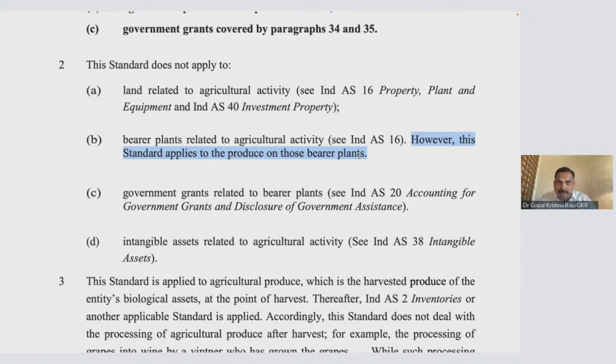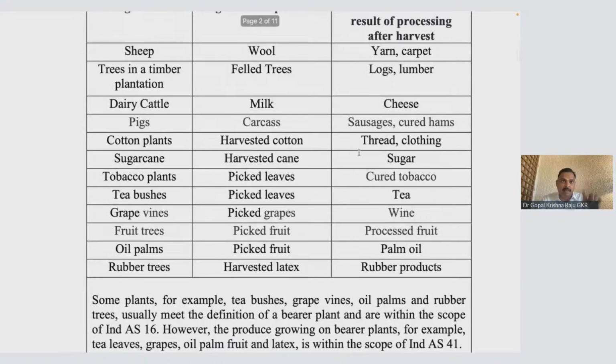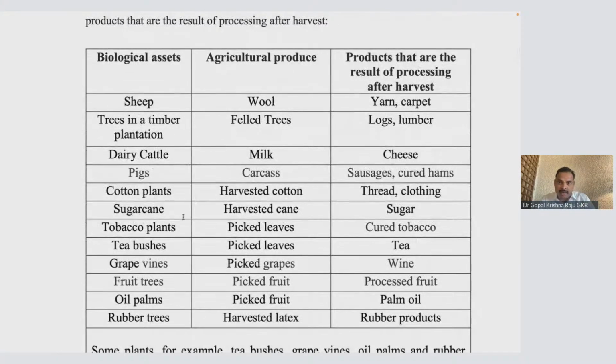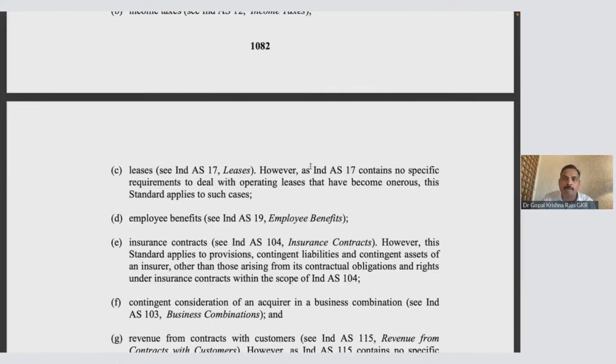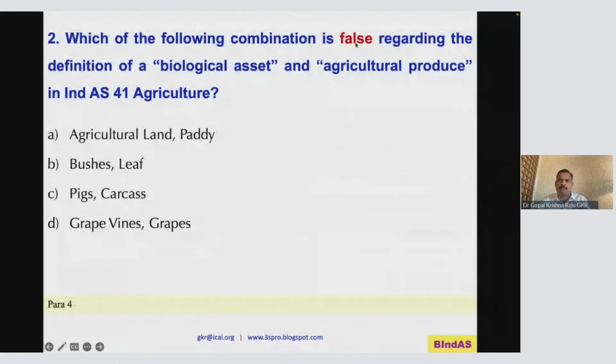So please appreciate this fundamental difference. Asset, produce: sugarcane, harvested cane. Tea bushes, picked leaves. Oil palm, picked fruit. Rubber tree, latex. So produce will come under 41, and biological assets will go to 16. Now look at this particular question. Which of the following one is false? Agriculture land, paddy; bush, leaf; pig, carcass; grapevine, and grapes. So now, which is the false?